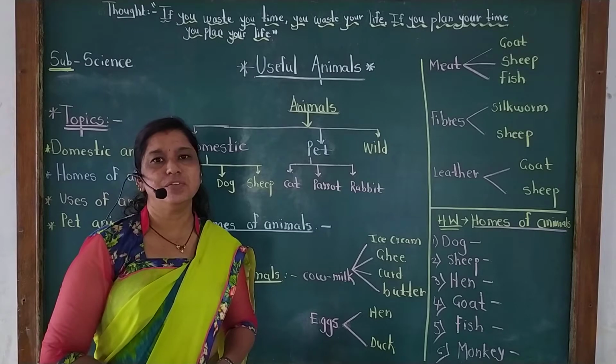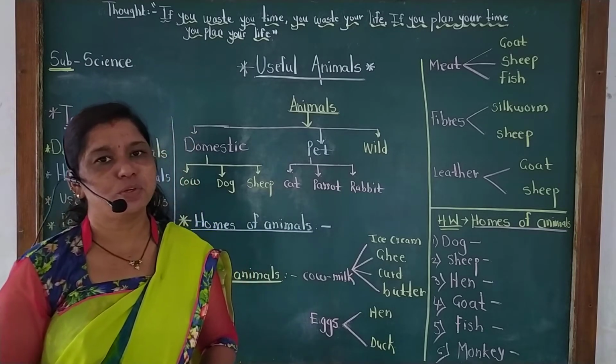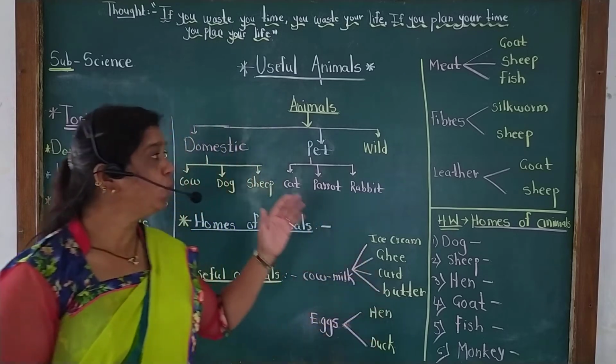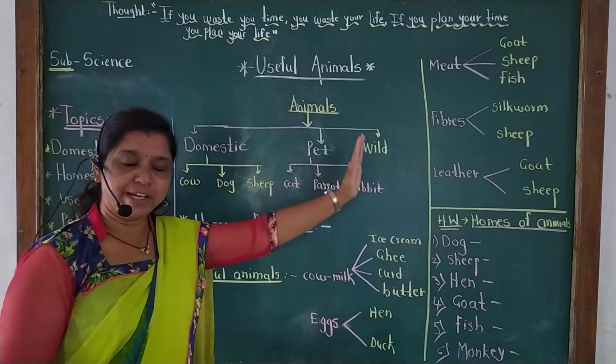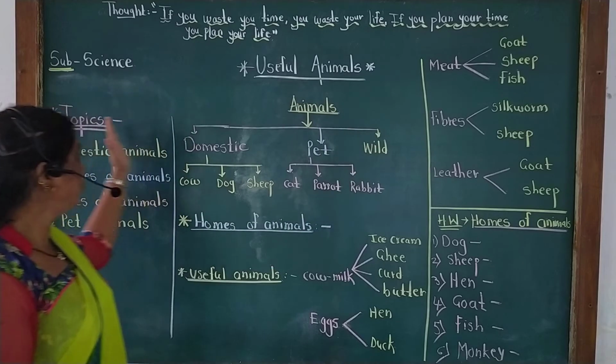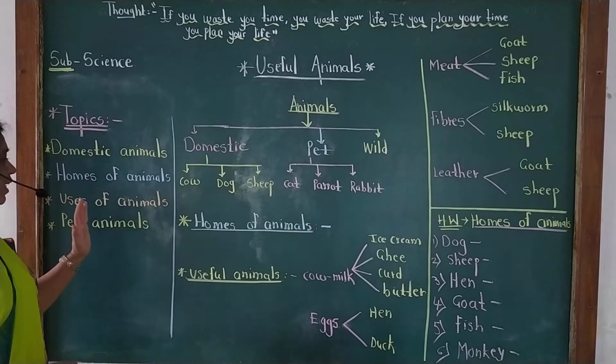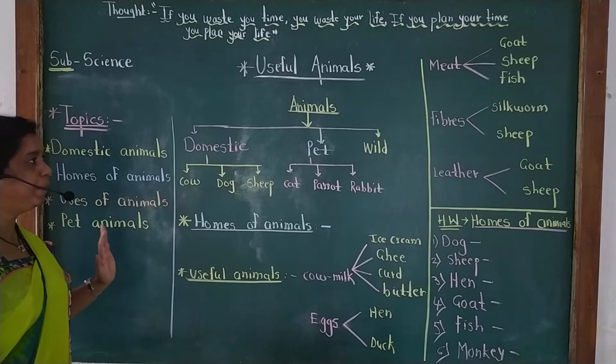In the last session, we have seen different types of animals. Do you remember, students? Today, we are going to know about useful animals. In this lesson, we are going to cover domestic animals, homes of animals, then uses of animals and pet animals.